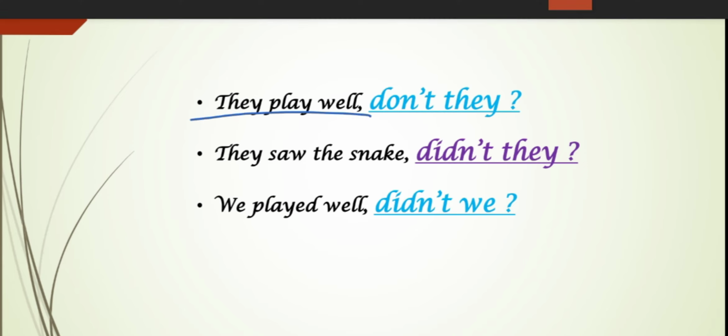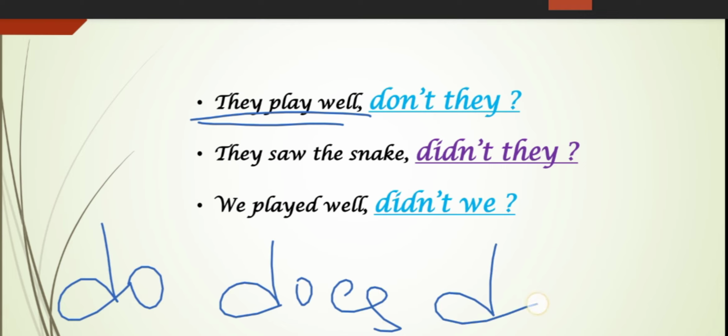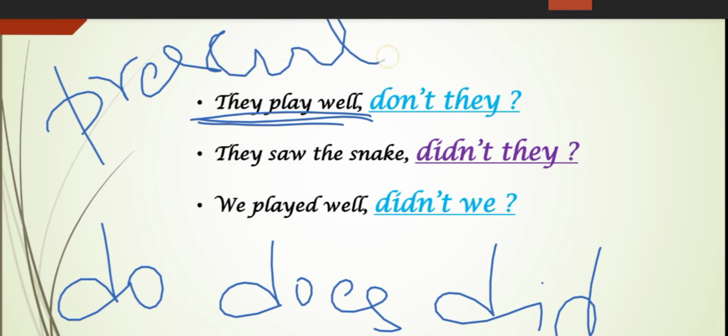They play well. Can we see any auxiliary verb in this sentence? We can't see any auxiliary verb, right? If the sentence doesn't have an auxiliary, the tag begins with do, does, or did, right? And identify the tense of this sentence also. They play well, whether it is present tense or past tense. It is in present tense, right?